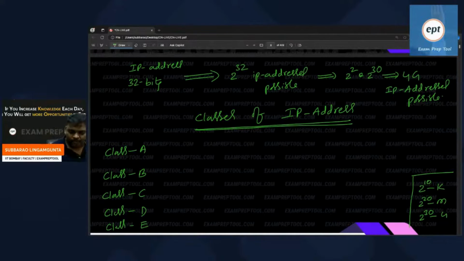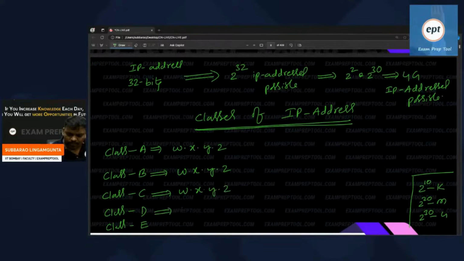Let's see this. Listen, every class has 4 octets. Can you see this one? It is something like w.x.y.z. Every class has its IP address in this format, 4 octets, which is going to be 32 bits. Everyone has it in this format.